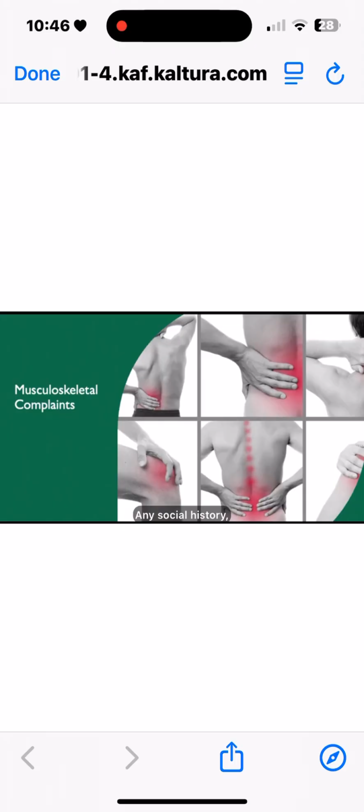Any social history? What do they do for a living? What other stressors do they have? Do they drink alcohol, smoke tobacco, use other illicit drugs? What is their exercise history? But in order to really diagnose the problem, you have to assess the mechanism of injury, and that is done during the history of present illness.